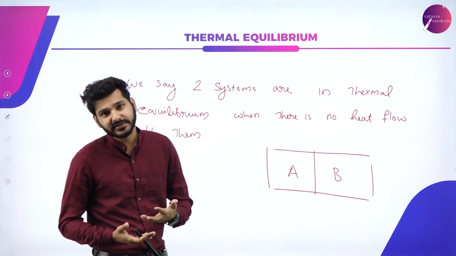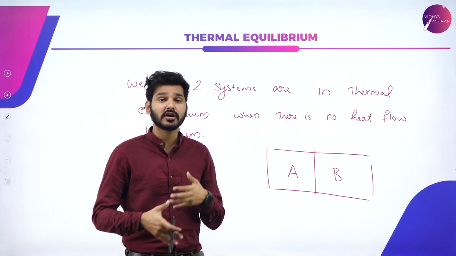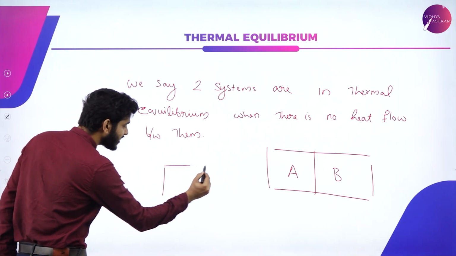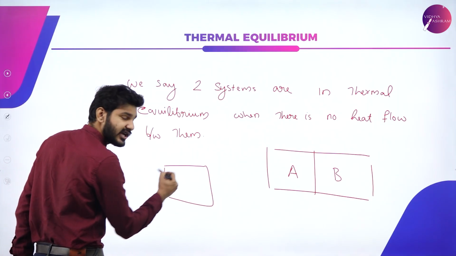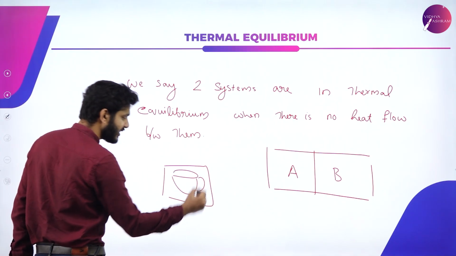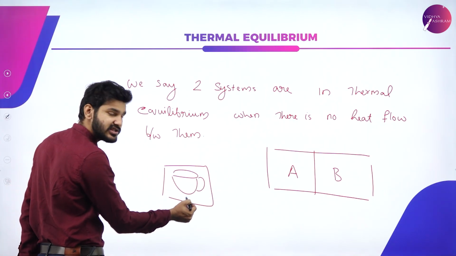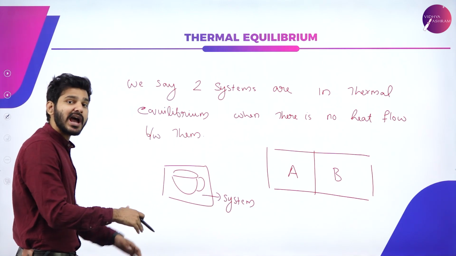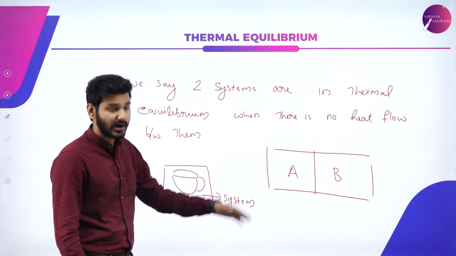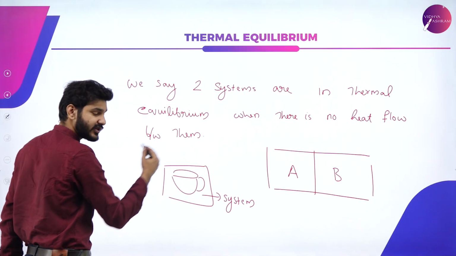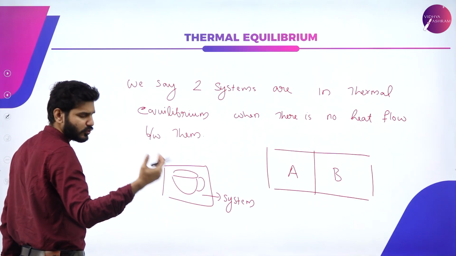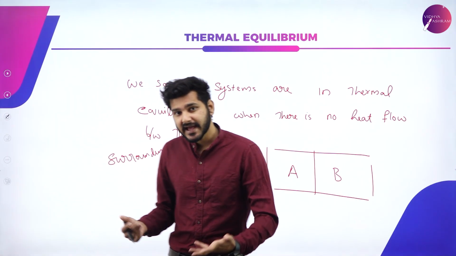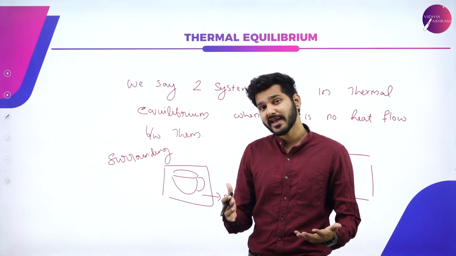Again, we use the term system and surrounding in order to classify this particular observation. That is, if we are observing a teacup, let's say this is our teacup, then we say that this particular arrangement is our system. And anything outside the system will make the surrounding. So anywhere around this system, that is the atmosphere or a table or a room, whatever it may be, will make the surrounding.